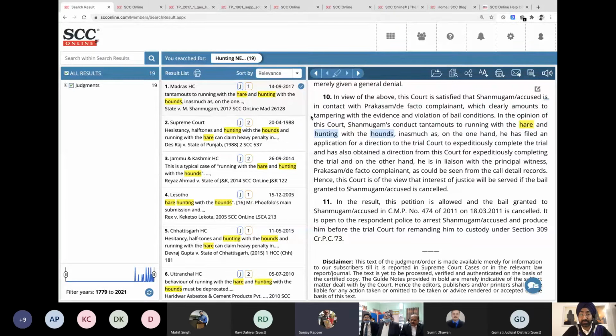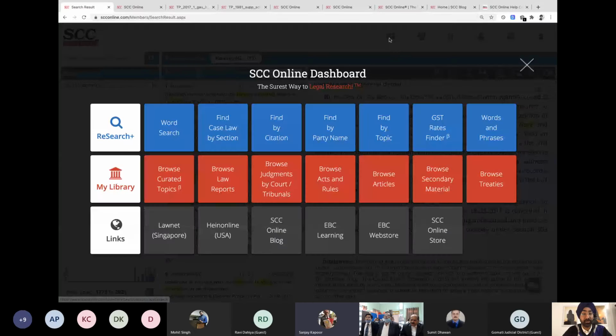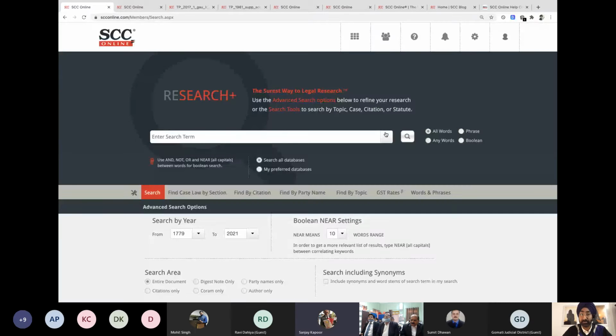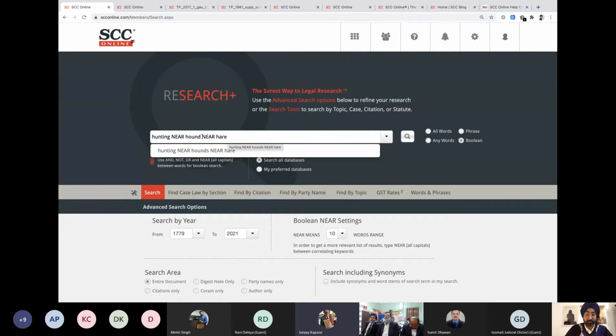Can we quickly go back? I'll probably remove the word hounds, because running with the hound, I think it should be. Or maybe we try the earlier thing, hound star, so both can be covered. Let's try that. Hunting, hunting, near hound. Let's start with this.